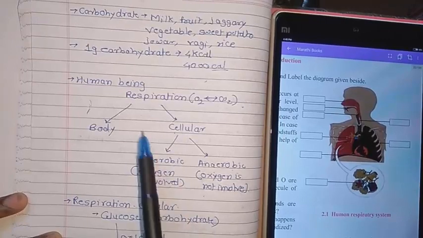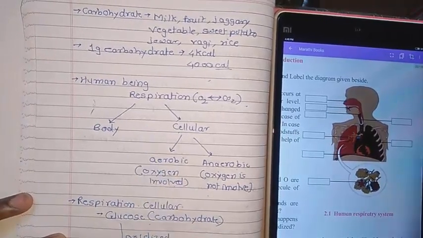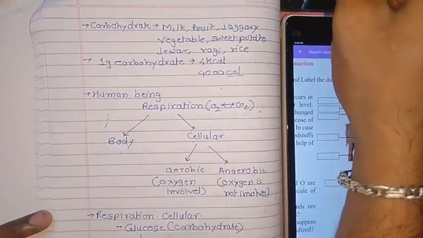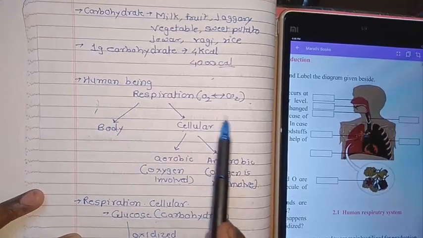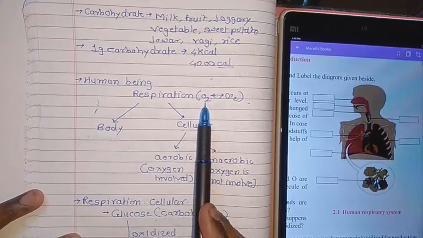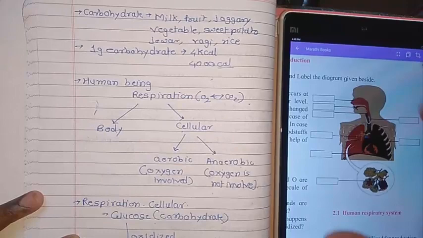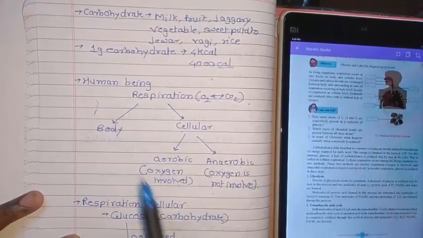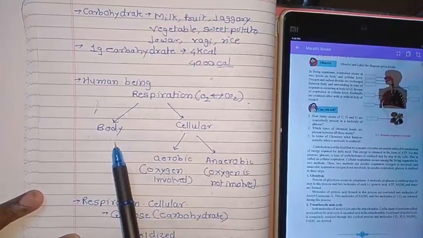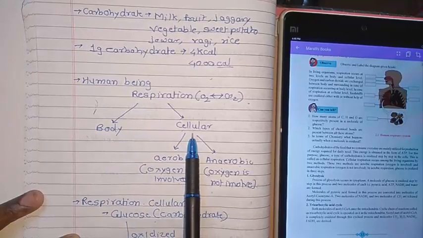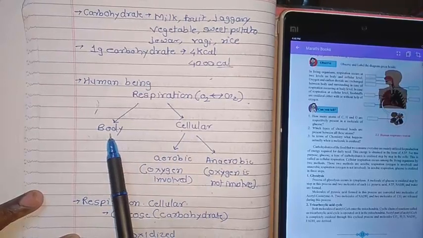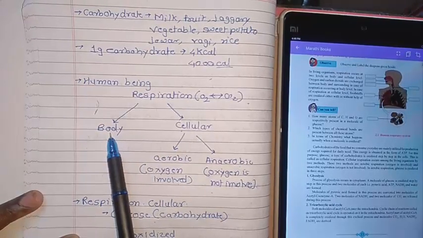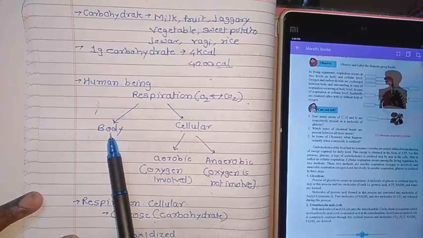So respiration is mainly of two types. Human beings inhale O2 and exhale CO2. When we think about respiration, there are two types: body respiration and cellular respiration. Body respiration means exhaling CO2 from the body and inhaling O2 from the atmosphere or environment. That is known as body respiration.